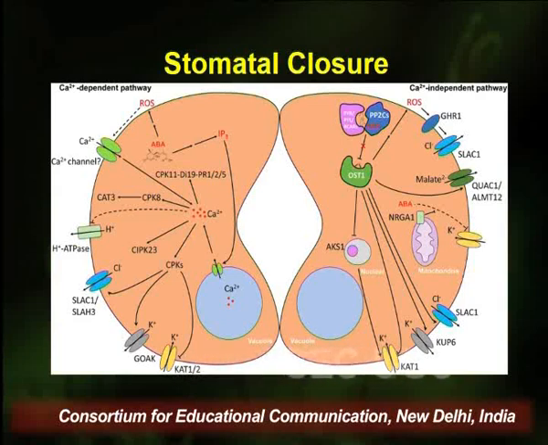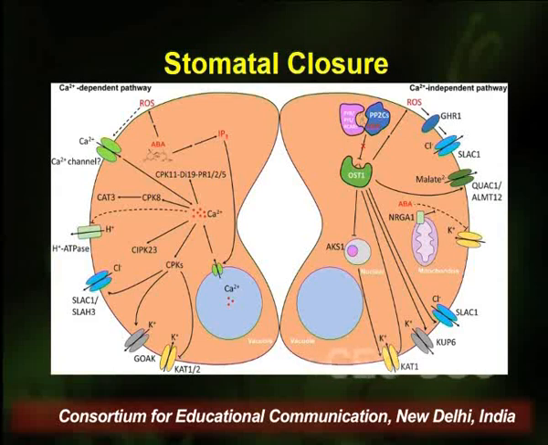Now under stress conditions or under drought condition, when there is scarcity of water, abscisic acid production increases in the plant. This increased production of abscisic acid will lead to the production of certain reactive oxygen species, and these reactive oxygen species, or ROS, will activate or open the calcium influx channel, thereby allowing calcium ions to enter into the guard cells.